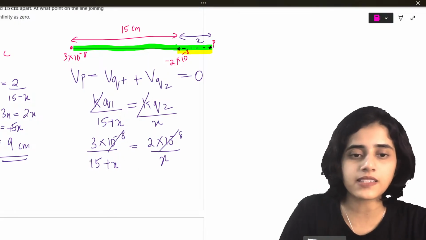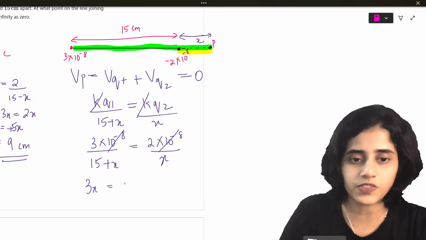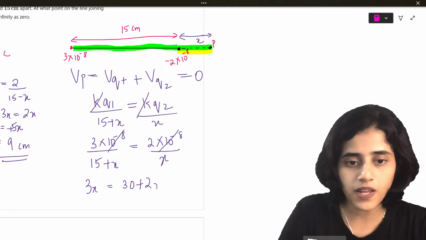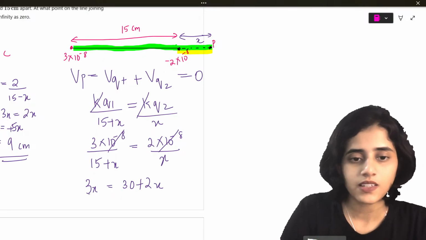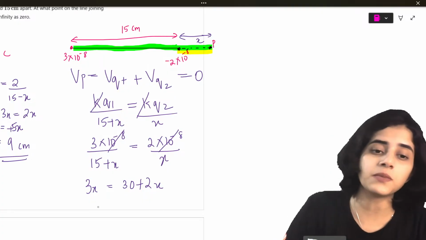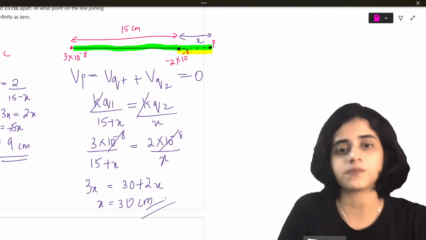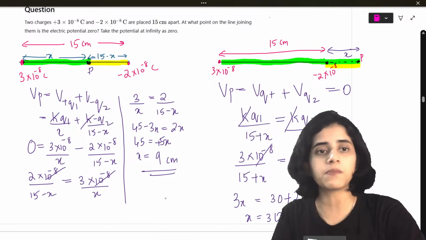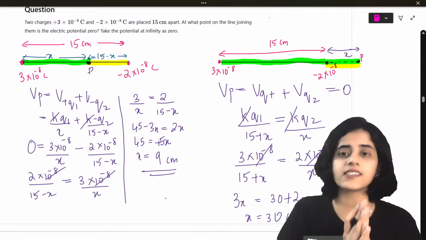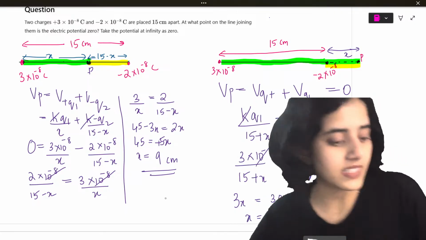Now 10 raised to minus 8 cancels. Same procedure. 3X is equal to 15 into 2, which is 30, plus 2X. 5X by 30. Okay, this will go to the other side. 3 minus 2 is 1X. So X will be 30 centimeter. So the charges can be placed either at 9 centimeter or at 30 centimeter.